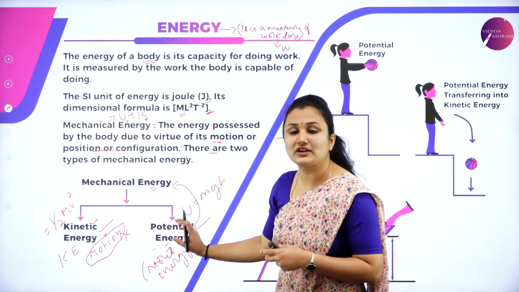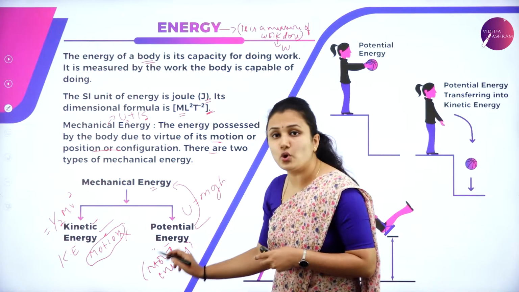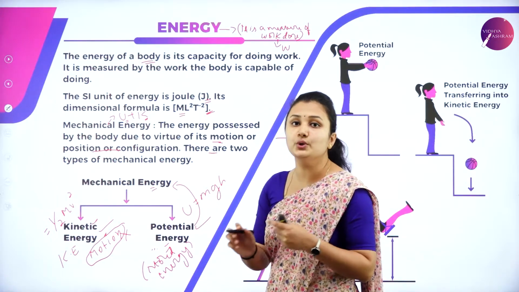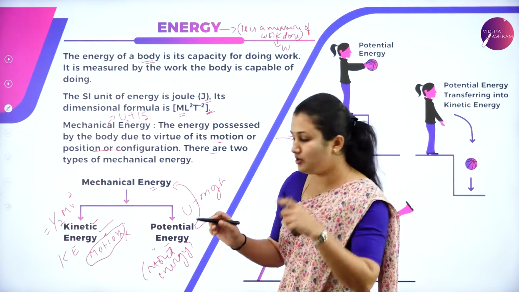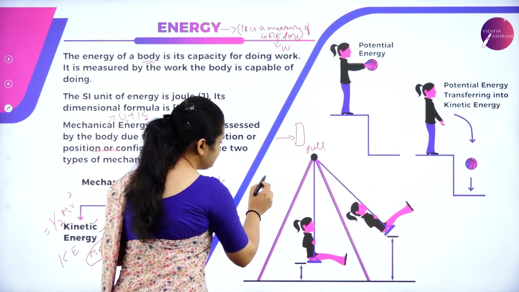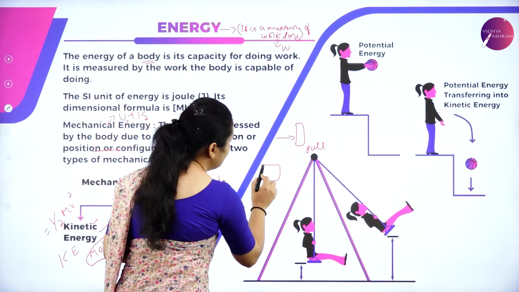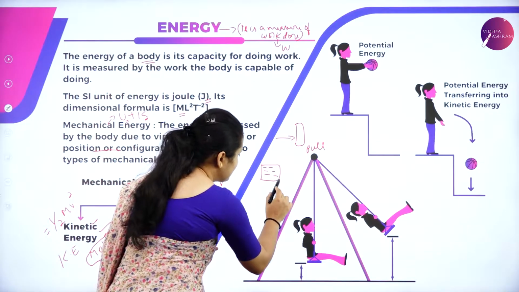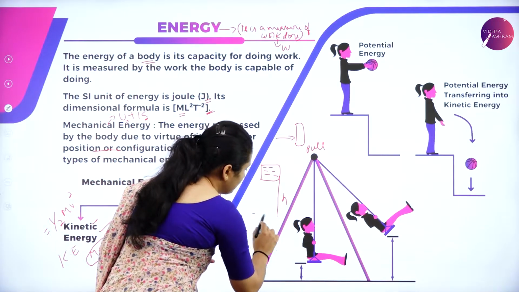When we talk about potential energy, it is the stored energy in the body, given by U is equal to mgh. Suppose I have water stored in a tank, which is placed at a certain height h from the ground.